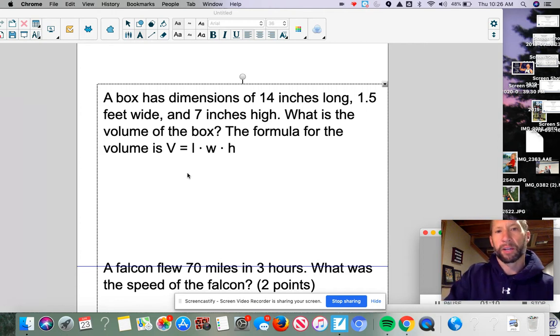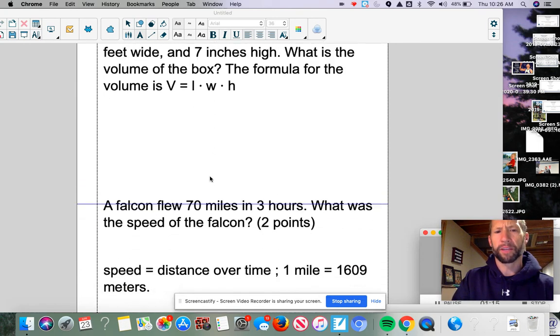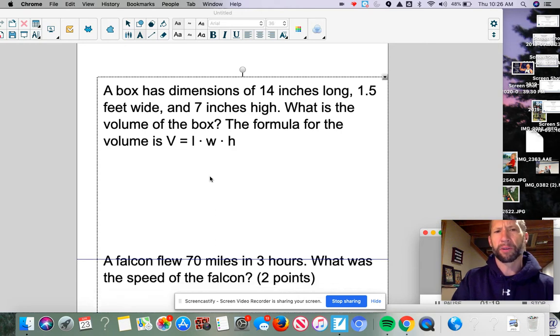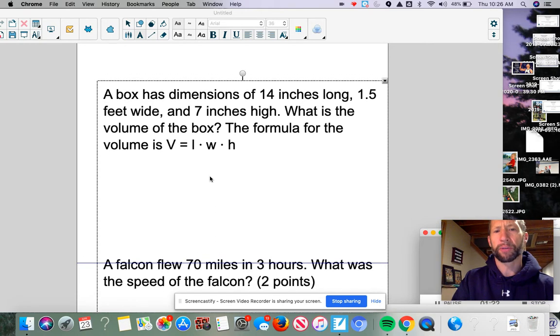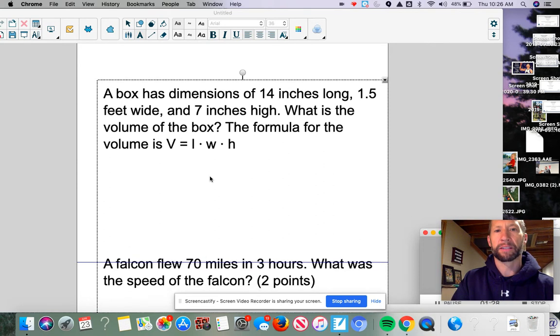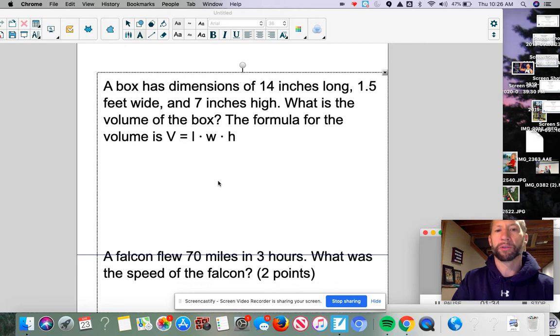So let's look at a couple of these. The first one that I saw you got wrong. You'll notice, by the way, all of these are really about ratios and rates. You're in an algebra class. You're probably wondering, where's the algebra? These are just ratios and rates. Well, ratios and rates are really important for the topic you're getting into because they're going to come back to a lot of these concepts. So they're doing this little review so that you don't forget about these things, and like I said, they'll come back. So anyway, here we go.